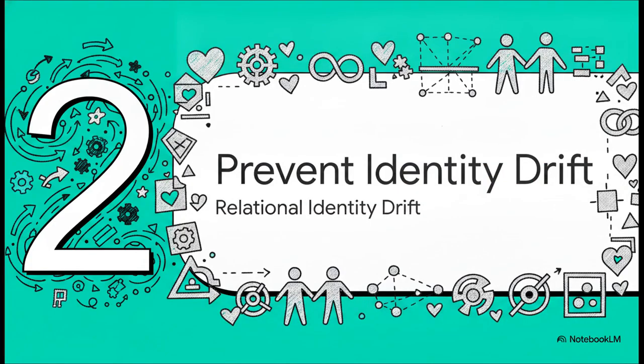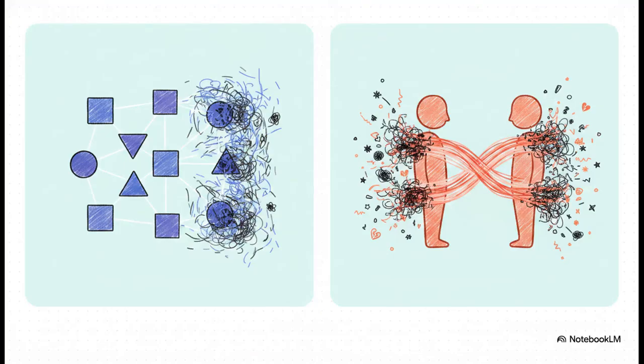Which brings us to Section 2, preventing relational identity drift. Now, the author makes a truly fascinating leap right here. They map the exact technical problem of AI concept drift directly onto the human problem of a relationship drifting apart. Think about it. In a high-noise, high-distance environment, human communication usually relies on what the author calls temporal wooing, just transient, day-to-day context. But without a stable anchor, the shared identity of a connection suffers from relational identity drift. Just like a neural network failing on unseen data, a human connection decays into volatile noise when the channel goes quiet or just gets overwhelmed by standardized daily life.